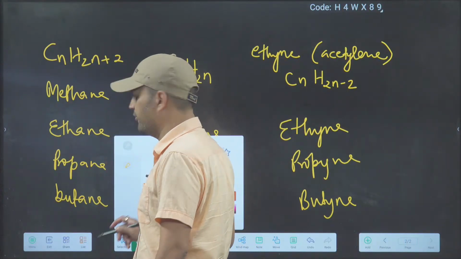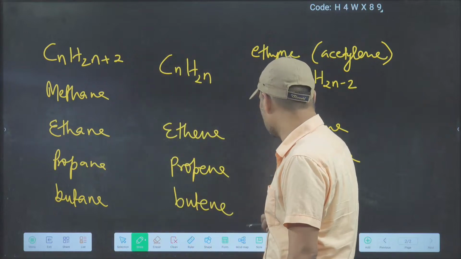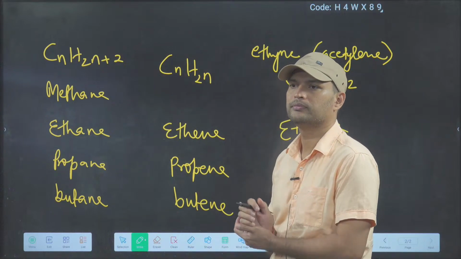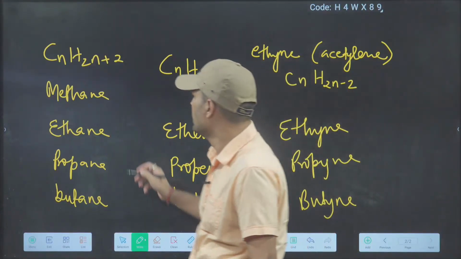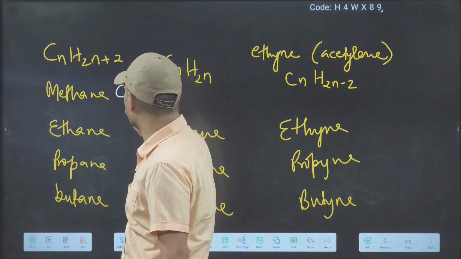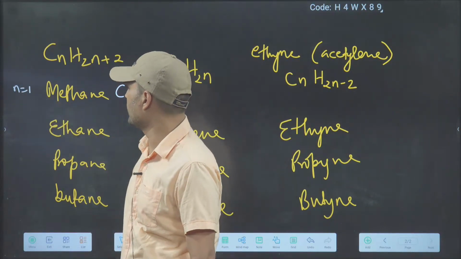You have to write the formulas of the compound. Like methane, one carbon, so n equals 1.